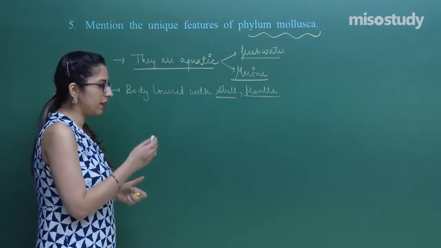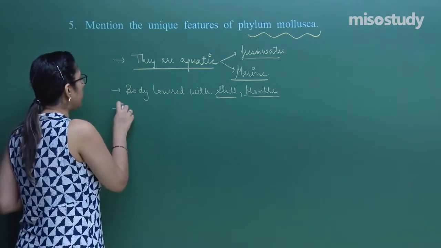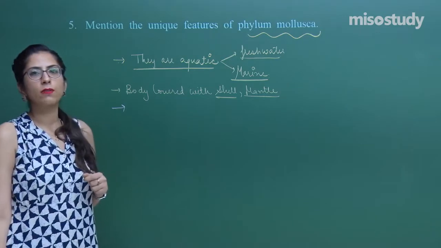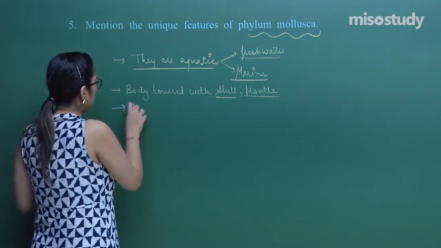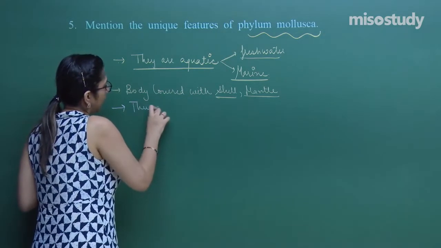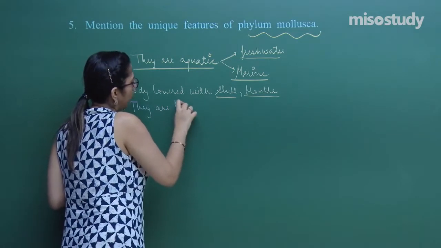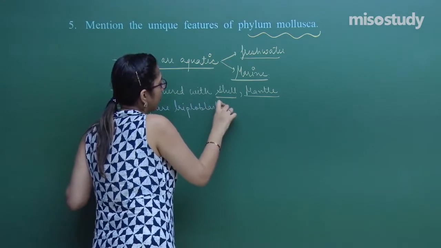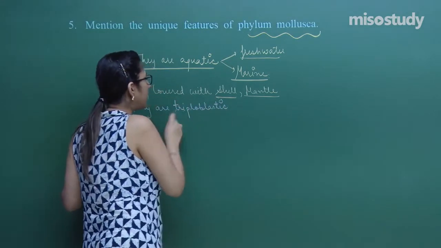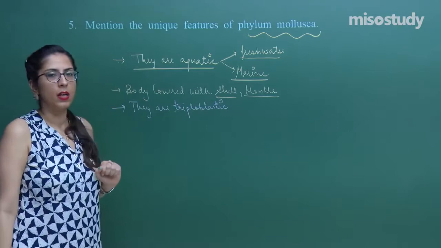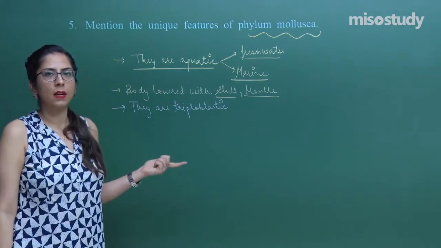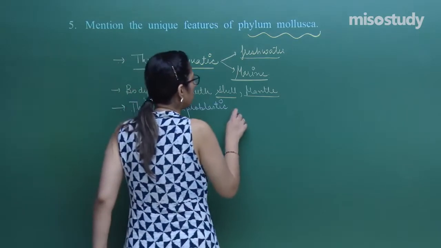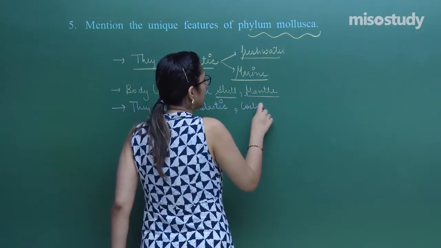So, the shell and the mantle are present. Let's move on to some more features of phylum Mollusca. First of all, they are triploblastic. As we have discussed in the session, in this case the three germ layers are present: ectoderm, endoderm and mesoderm. This group of organisms are coelomates.